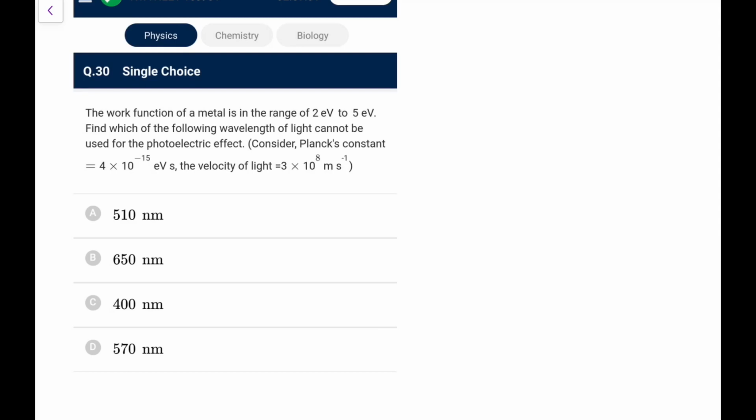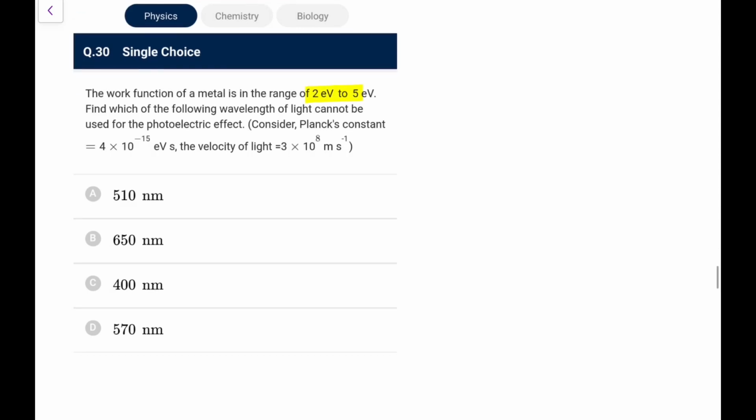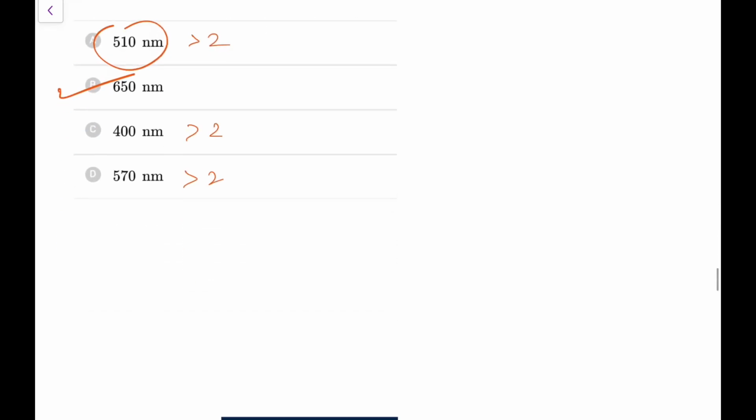Next, the work function of a metal is in the range of 2 to 5. Find out which of the following wavelengths cannot be used for the photoelectric effect. So it is from 2 to 5, so you need energy greater than 5. So which of the following cannot be used? 510 nanometer, 650 nanometer, 400 and 570 nanometer. So 5 is nothing, you just check for 2. This energy is greater than 2. This is greater than 2. This is greater than 2. 1240, it is less than 2. So this cannot be used. So go for option B.